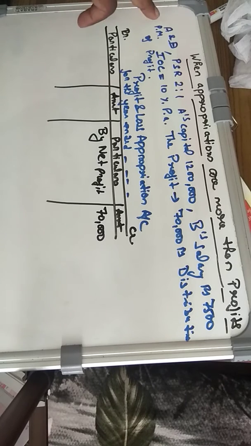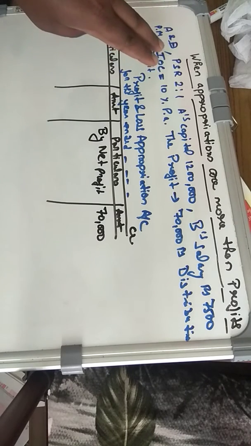Let me quickly revise the question. It says that there are two partners A and B in a partnership firm. The profit sharing ratio which has already been agreed is 2:1.